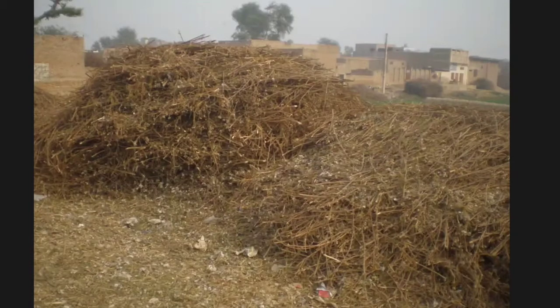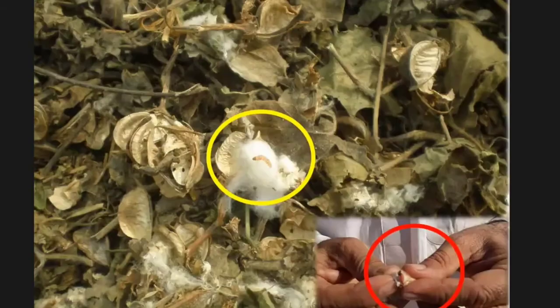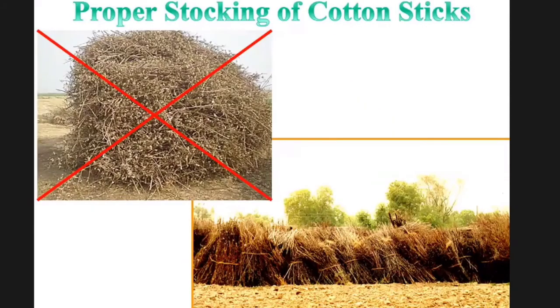This is the major source of the pink bollworm: the leftover balls on the cotton sticks. This is the farmers' general practice. You can see the larvae in the leftover balls. Farmers keep the sticks in this way. That is not okay. That is not right. Stick piling should be done in bundles with an upright position.